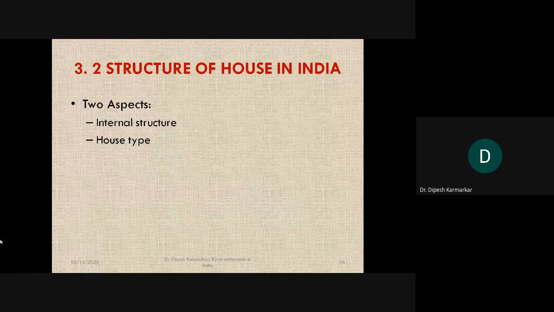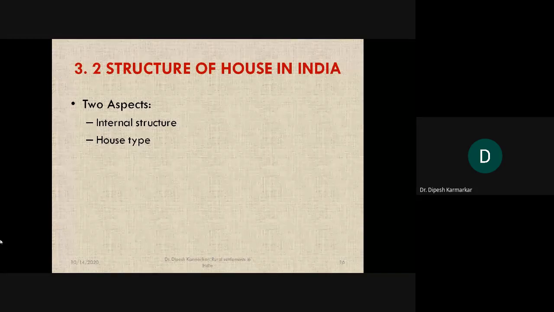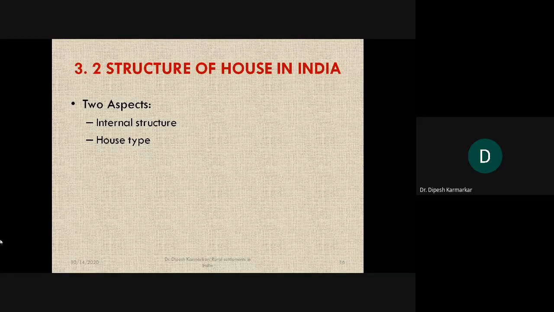Now, first, let us understand structure of house, and then we will go to the building material part. So we will deal with these two things separately. Okay, though functionally, actually, these things are not separate, but obviously together. Now, what do we mean by structure of house?